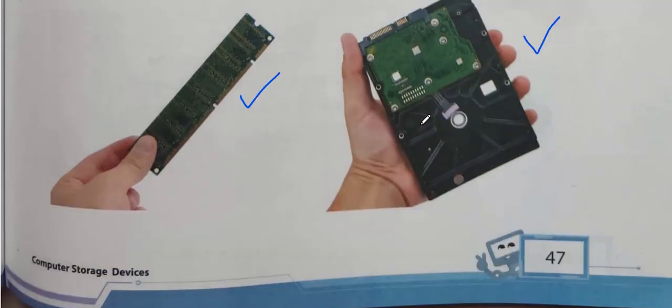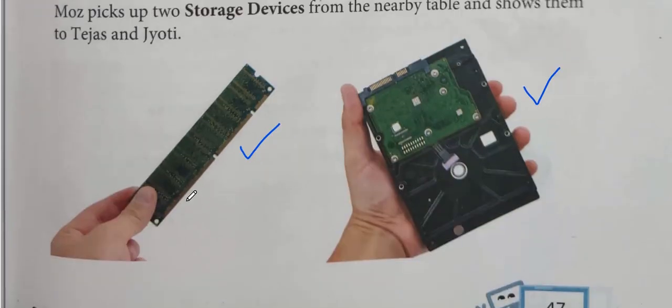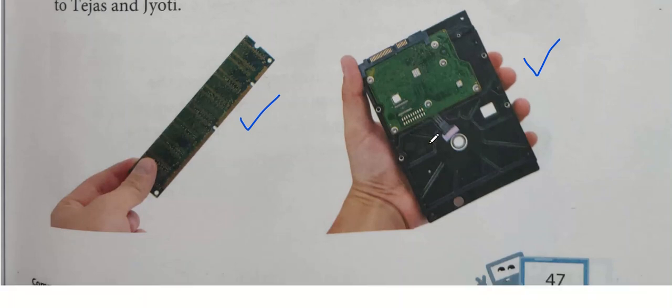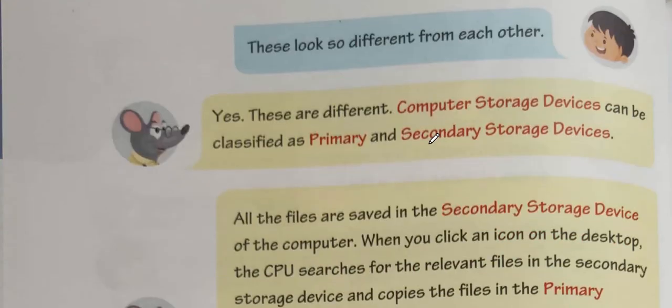As you can see in the picture, one is very thin and one is very thick. Second, it is longer but it is wider. So these are the two different storage devices. Computer storage devices can be classified as primary and secondary storage devices.